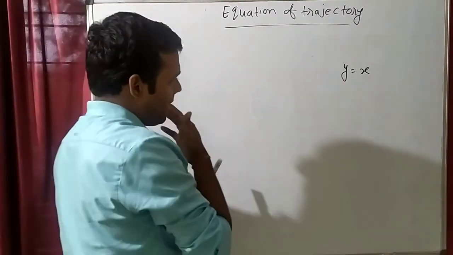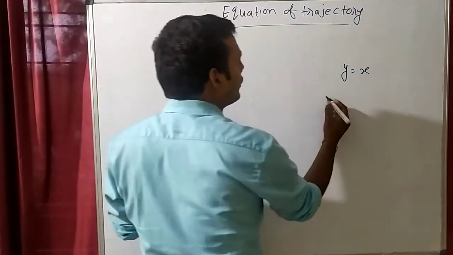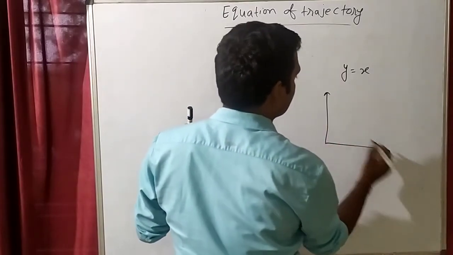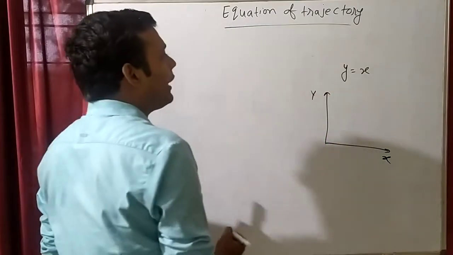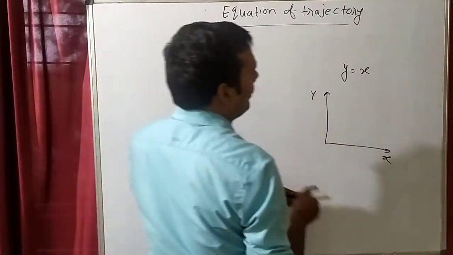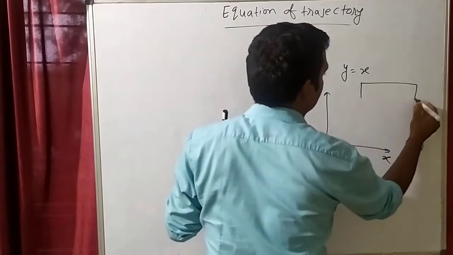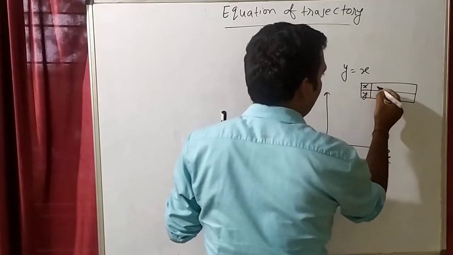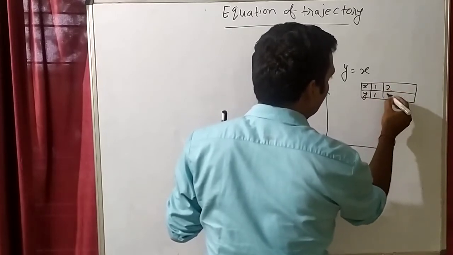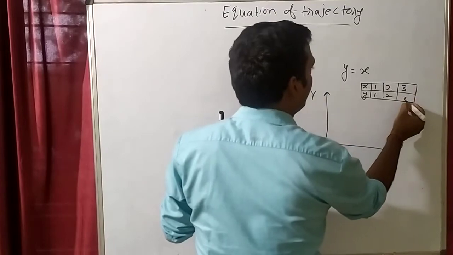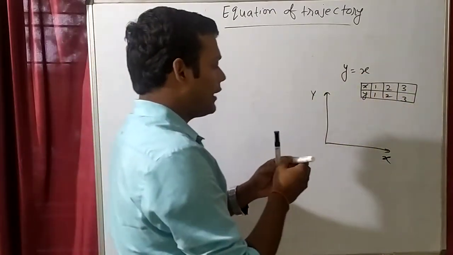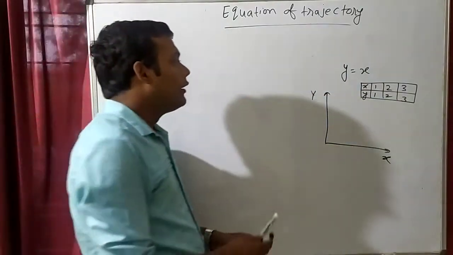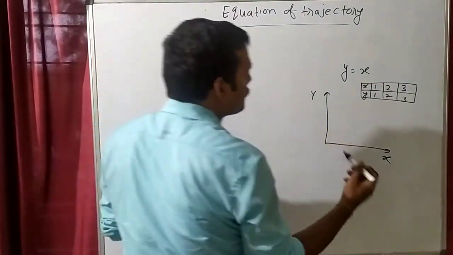This is an equation, and if you want to make the graph of this, how will you make it? For example, suppose this is the x-axis and this is the y-axis. Y equal x means if x is 1, y will be 1. If x is 2, y will be 2. And if x is 3, y will be 3, because y is equal to x. So if you put x equals 3 in this equation, y will automatically become 3.